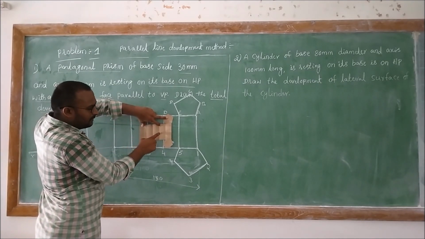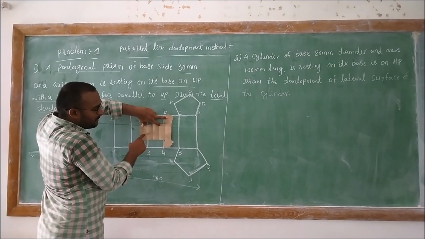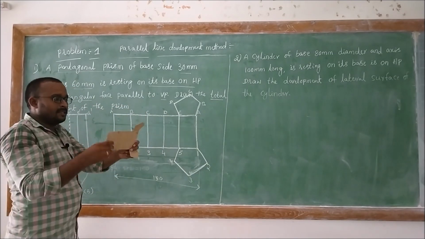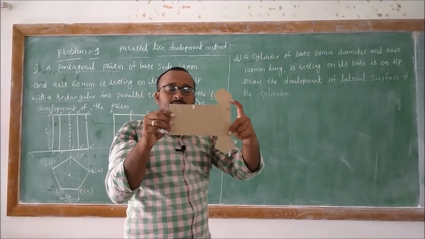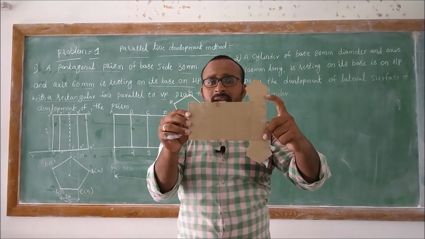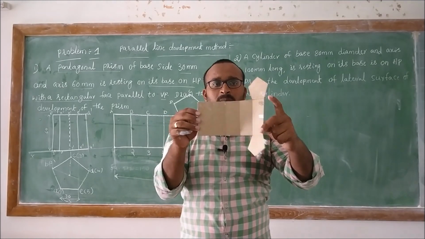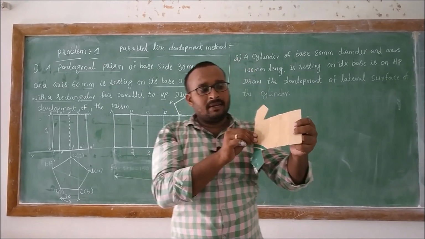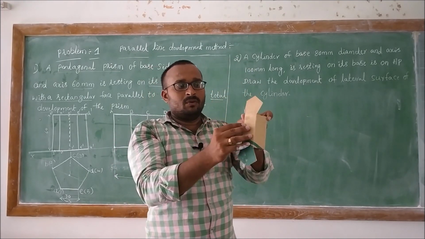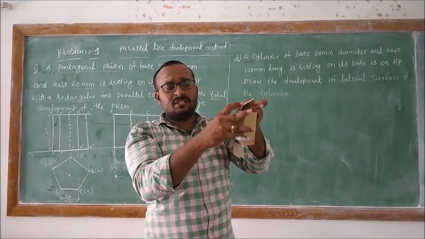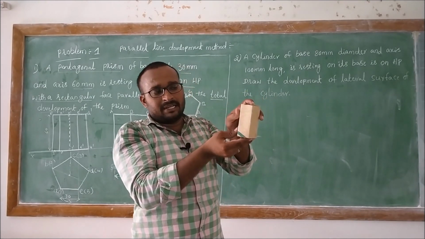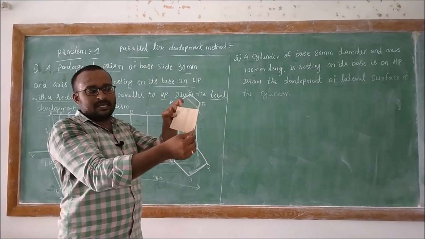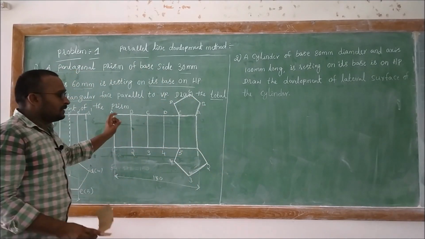The 1, 2, 3, 4, 5 rectangular surfaces will be visible, and then top and bottom we will have a pentagonal surface. Here this is the development of a pentagonal prism, the total development of a pentagonal prism. If you combine all of them with the edges, then we will create a solid again. Right? So this is the way we need to develop the total surface.